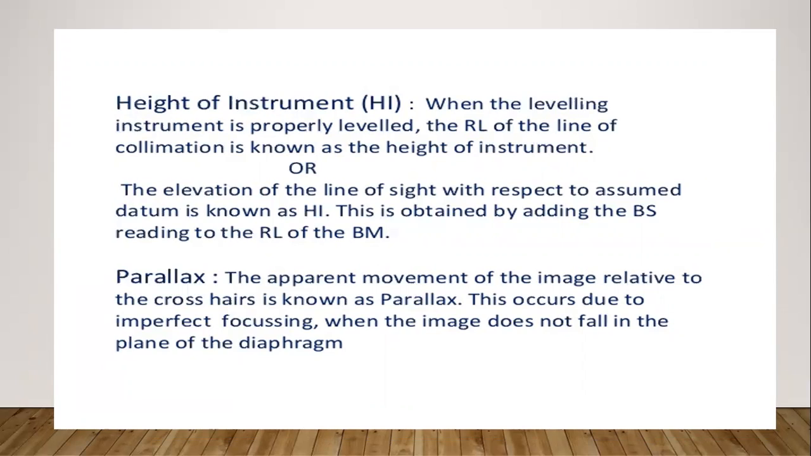Parallax. The apparent movement of the image relative to the crosshair is known as parallax. This occurs due to imperfect focusing, when the image does not fall in the plane of the diaphragm.